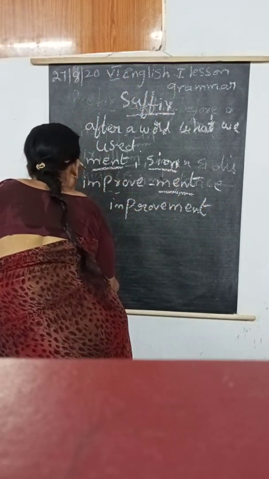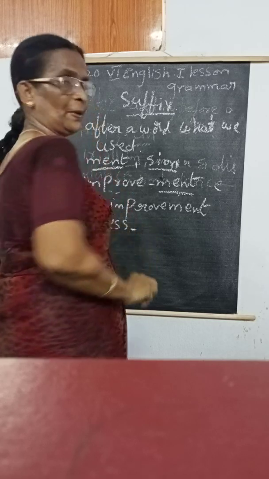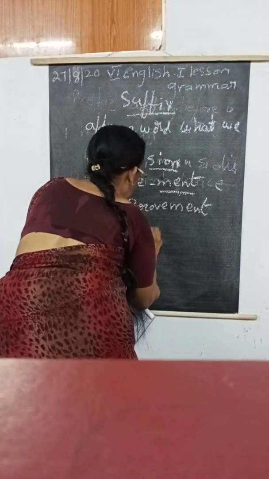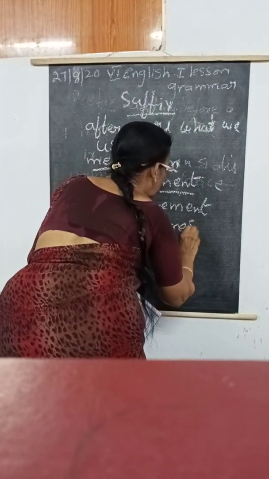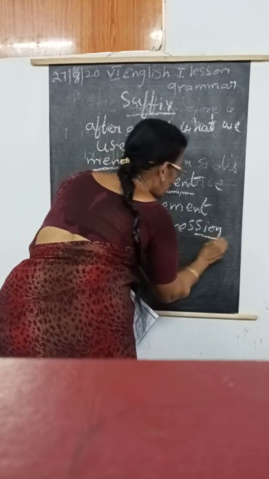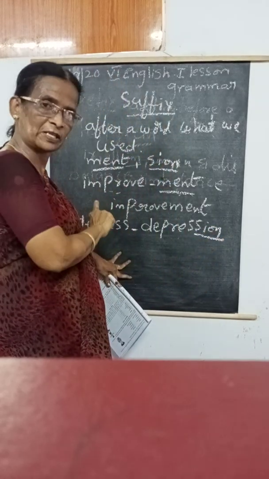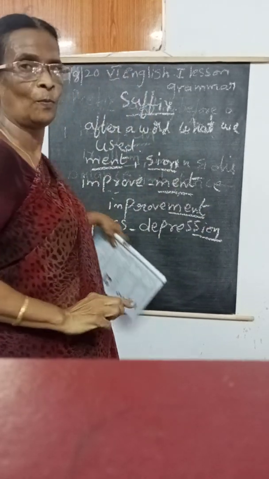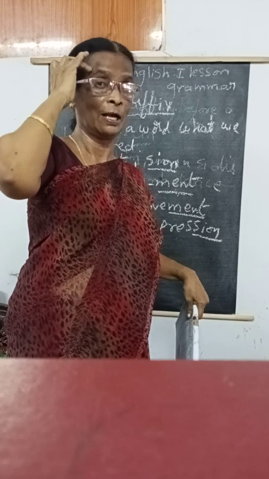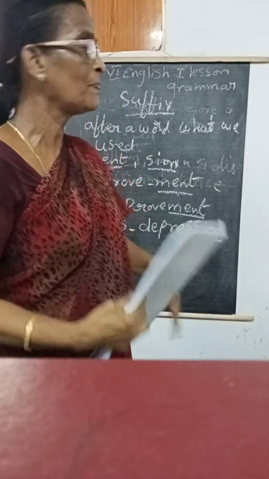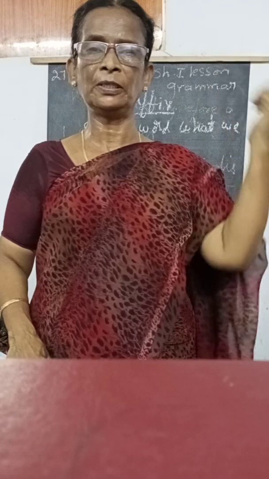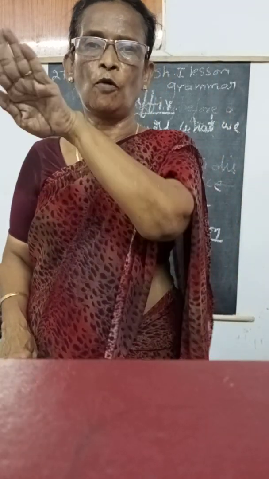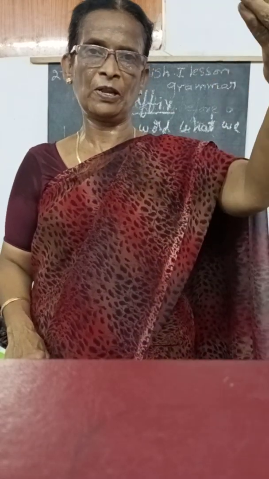Next one, shun will do. Depress. So, we have to add the shun. Depression. So, SION is the suffix of depress. MENT is the suffix of improve. More are the MENT, you remember, you'll get the correct answers. Okay. So, prefix means before the word, suffix means after the word what we used. Those are known as the prefix and suffix.